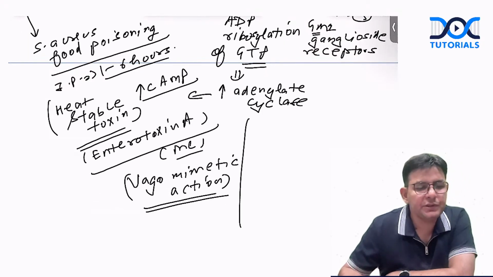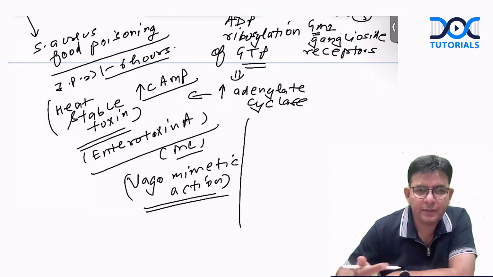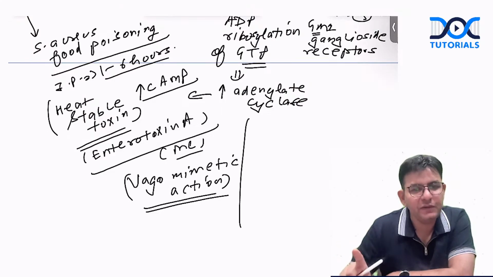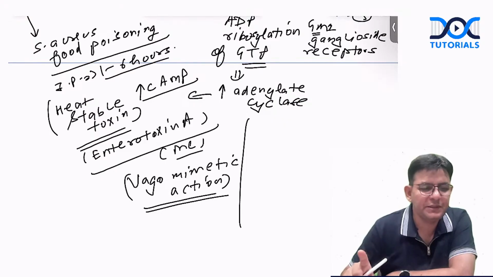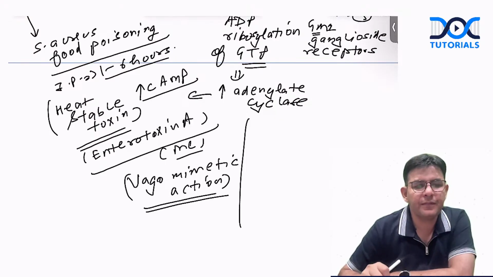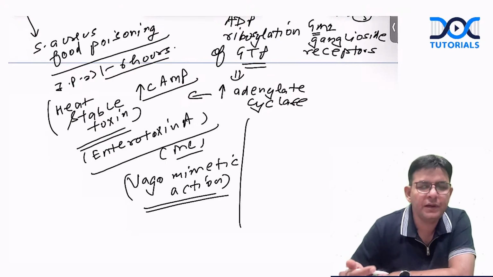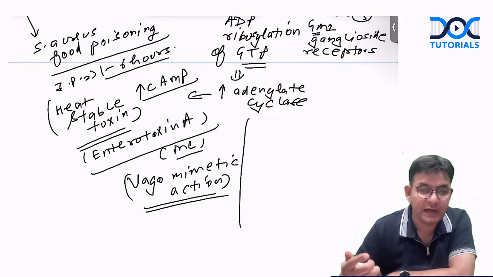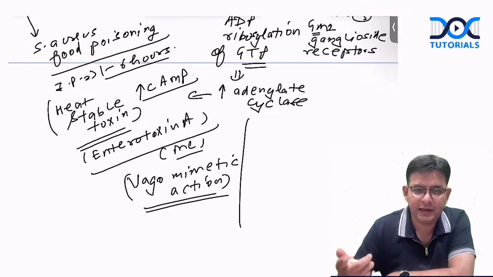Now, if I ask you a question, name a food poisoning. Most of the food poisonings have diarrhea and all. But there is one food poisoning which leads to constipation. So can you tell me which particular one leads to constipation? Yes, please. Name of food poisoning in which constipation happens. And that is due to the botulinum toxin. It associates with what? Canned food poisoning, if you remember. And the action of this neurotoxin is what? Anticholinergic at various junctions.